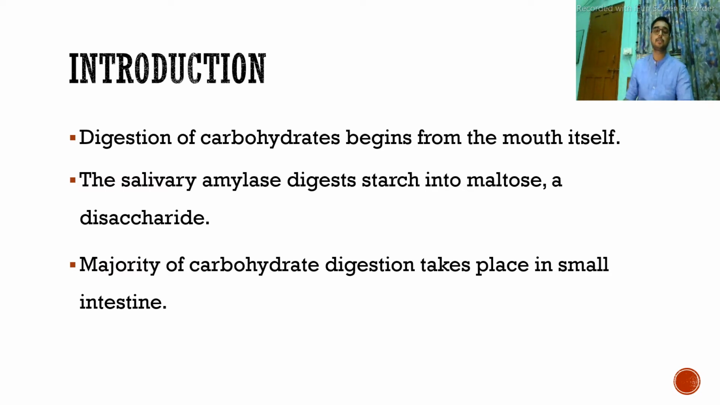The first thing which happens when we consume any carbohydrate, and especially starch, is this. The sources of starch are potato and rice. When we consume starch, first the salivary amylase in our saliva, in our mouth, will break down the starch into maltose, which is a disaccharide. A small percentage of this digestion takes place here. The rest of the starch digestion will take place in the small intestine.